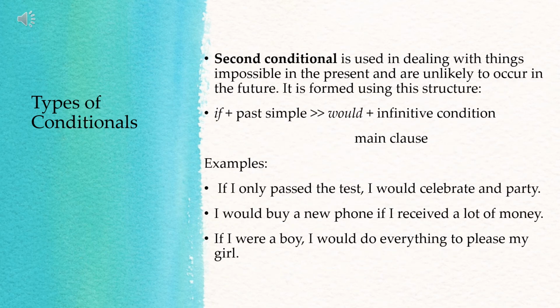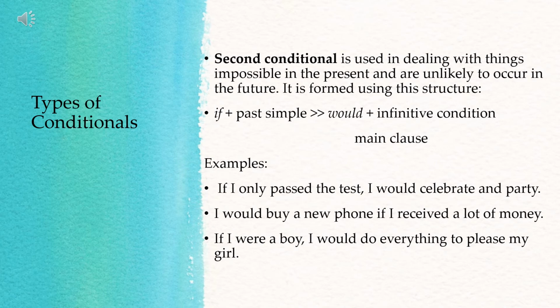Let us have the third type of conditionals. So we have the second conditional. But before we proceed with second conditional, again, the zero conditional expresses general truths or habitual action. The tense of the verb in the main clause is simple present tense. The tense of the verb in the if clause, when clause, conditional clause, or subordinate clause is also in the simple present tense. Okay?